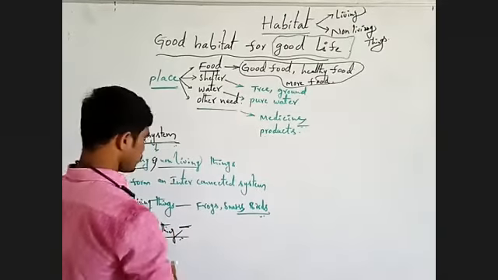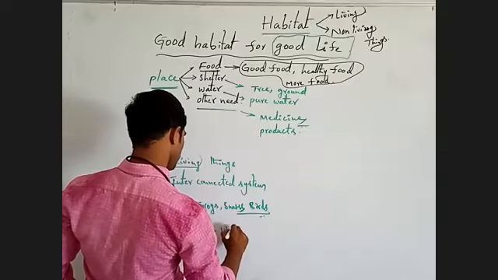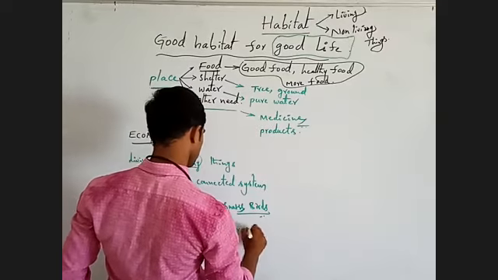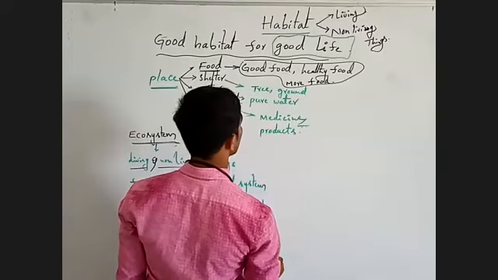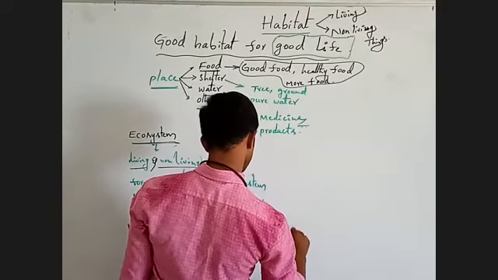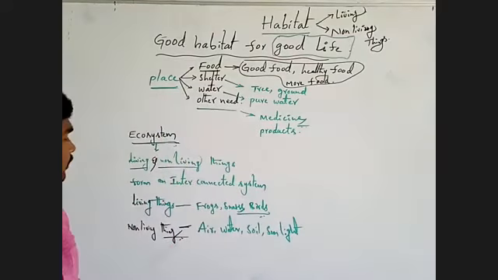You know very well: air, water, soil, sunlight, the different types of non-living things.